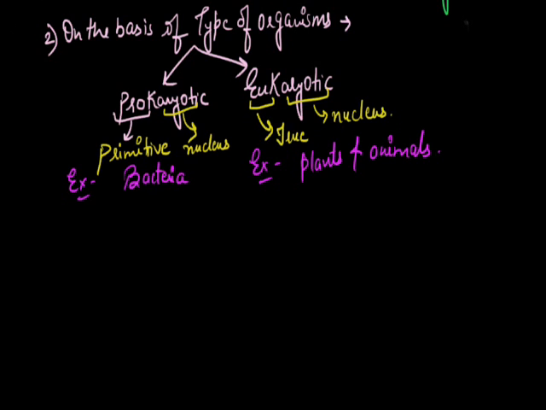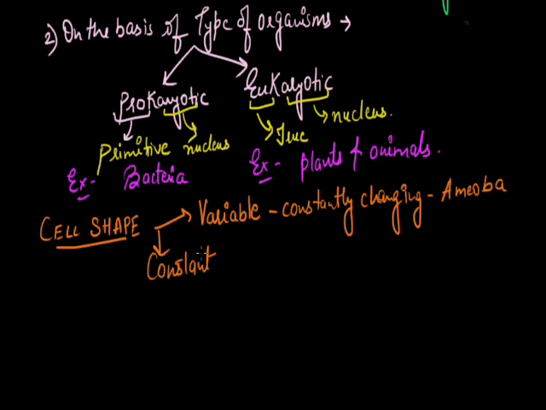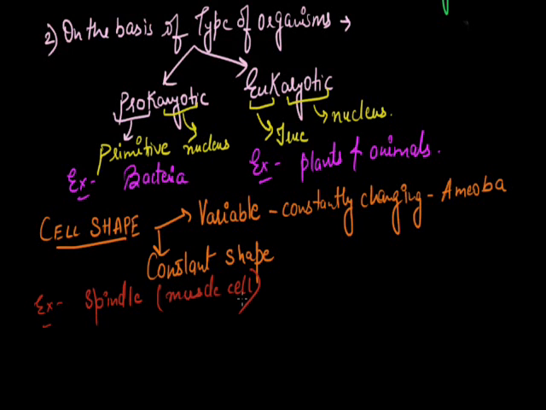If we further move in this session, we will study the cell shape. Cell shape may be variable, which is constantly changing. For example, amoeba, paramecium and many more. Next is the constant shape. They have their constant shapes. For example, spindle shaped cells are muscle cells. Their shape is like spindles.